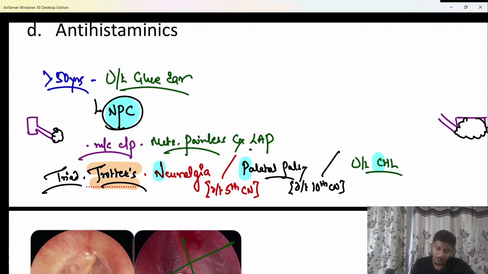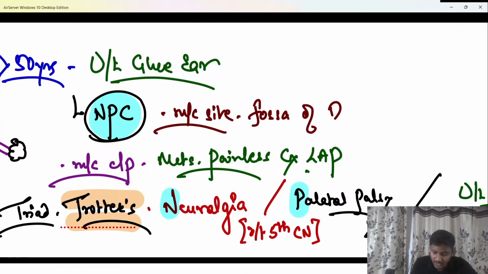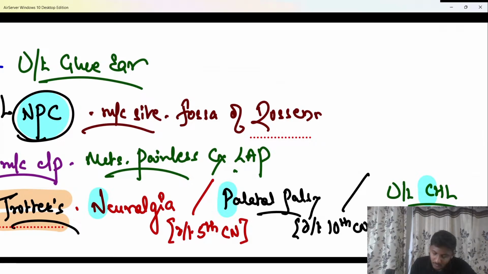We know the most common site I have told you for nasopharyngeal carcinoma is the fossa of Rosenmuller. The most common site for nasopharyngeal carcinoma is fossa of Rosenmuller. Can anybody tell me which is the infection associated with nasopharyngeal carcinoma? Which is the infection associated with nasopharyngeal carcinoma?